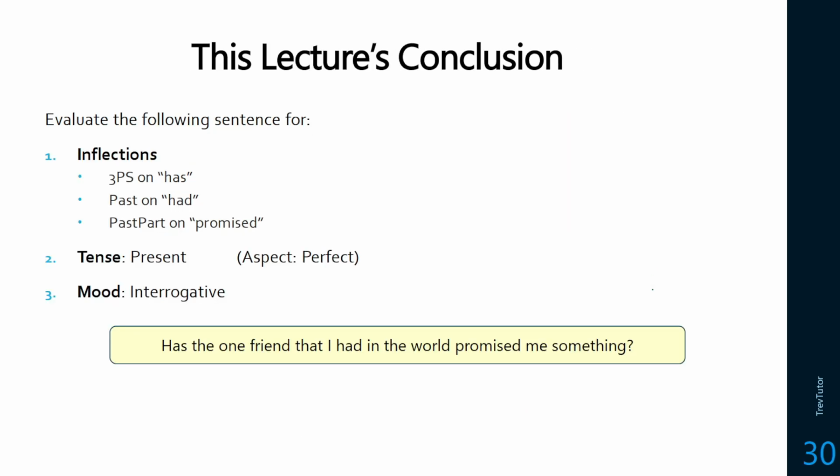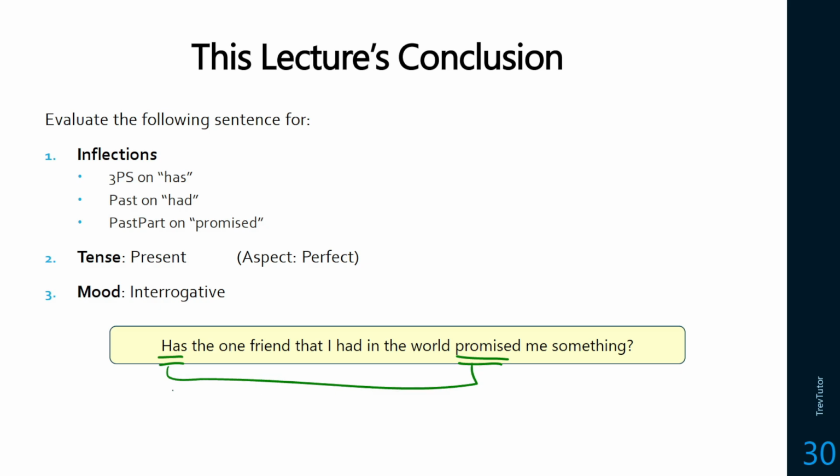So just to make sure that we've learned everything in this section, here's the conclusion for the goal we had at the beginning. Has the one friend that I had in the world promised me something? So here's our main verb chain, has promised. So the one friend that I had in the world has promised me something.